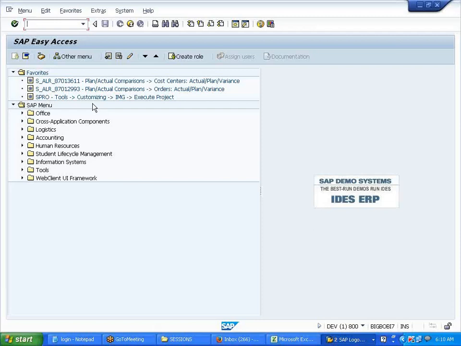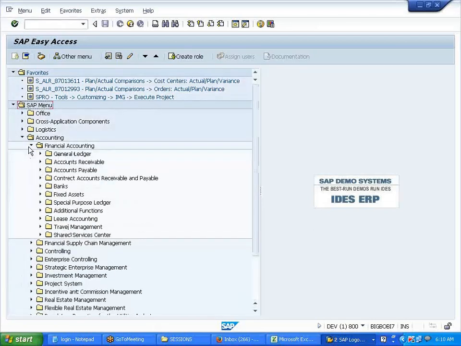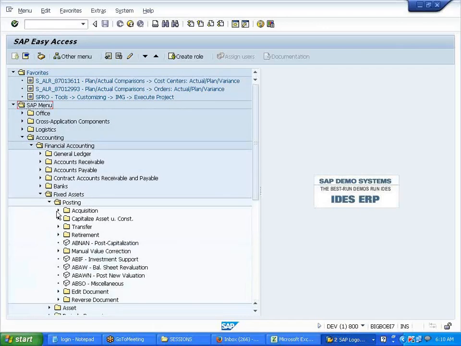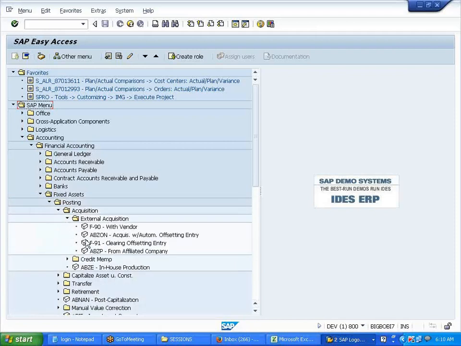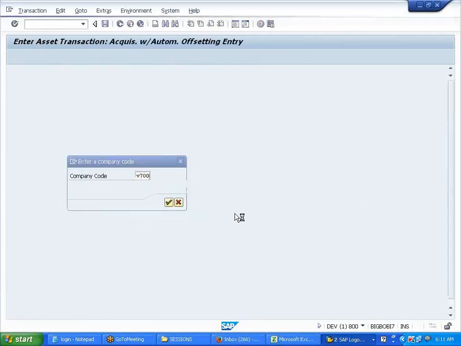But I'm trying to post an asset which is from the previous year. Here, the transaction is acquisition, others, company code V700.